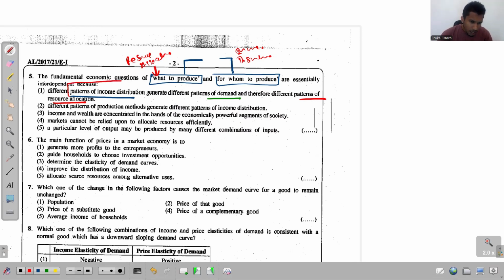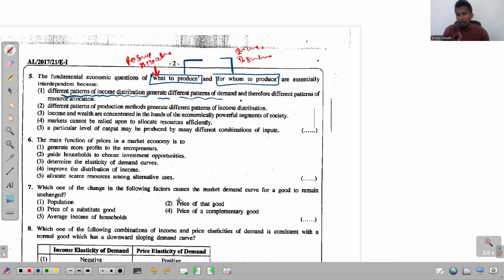See, in the first part, they just talk about the problem of whom to produce. And in the last part of this statement, they just talk about the problem of resource allocation. Right. So what's the idea behind this statement 1? Look at this very carefully. It says different patterns of income distribution generate different patterns of demand and therefore different patterns of resource allocation.